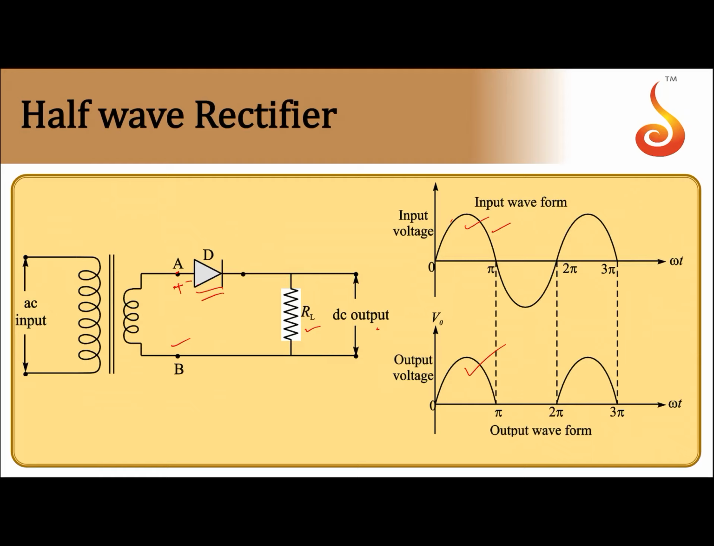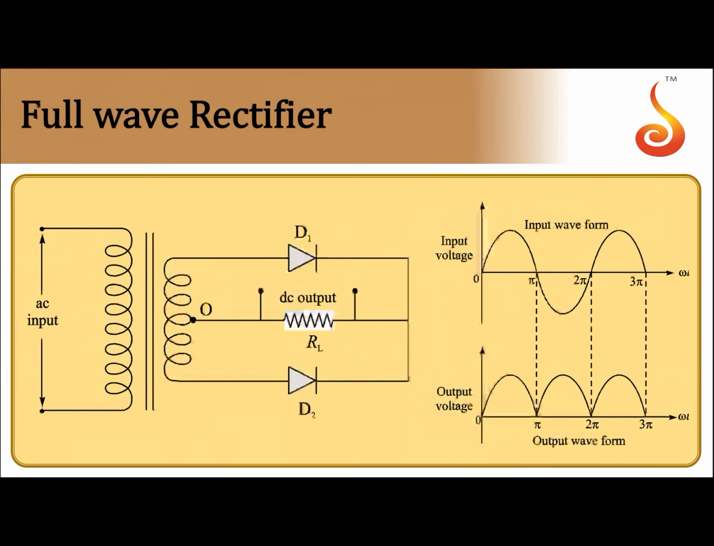In the next half cycle, the negative half cycle, polarities change. This becomes negative, this becomes positive. Now the diode is reverse biased, so it won't conduct. There is no output. Next, again the positive half cycle comes, it conducts. The negative half cycle, it will absorb. Hence what you get is a pulsating DC output. Since it is pulsating, you will not get a steady voltage, and the efficiency of this is also very less. So it finds very few applications. That's why we go for the full wave rectifier.